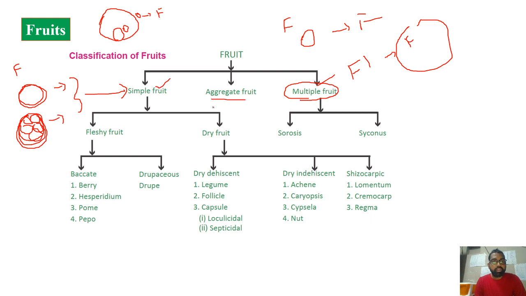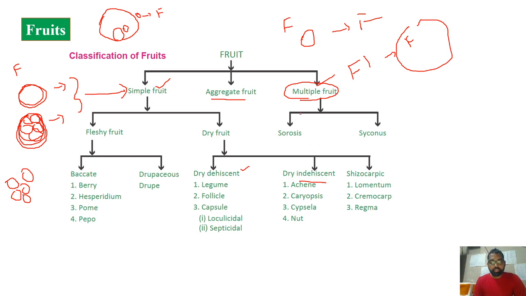The aggregate fruit is actually developed from multicarpellary, obviously, but apocarpous condition. So multicarpellary syncarpous condition, simple fruit; multicarpellary apocarpous condition, aggregate fruit. This you can see in the case of custard apple. So again, the simple fruit is further classified. It may be fleshy or maybe dry, depending on the fruit's nature, and they are further classified depending on what kind of ovary they are developed from, or maybe they are dehiscent or not. So depending on dehiscence also we have classified this.